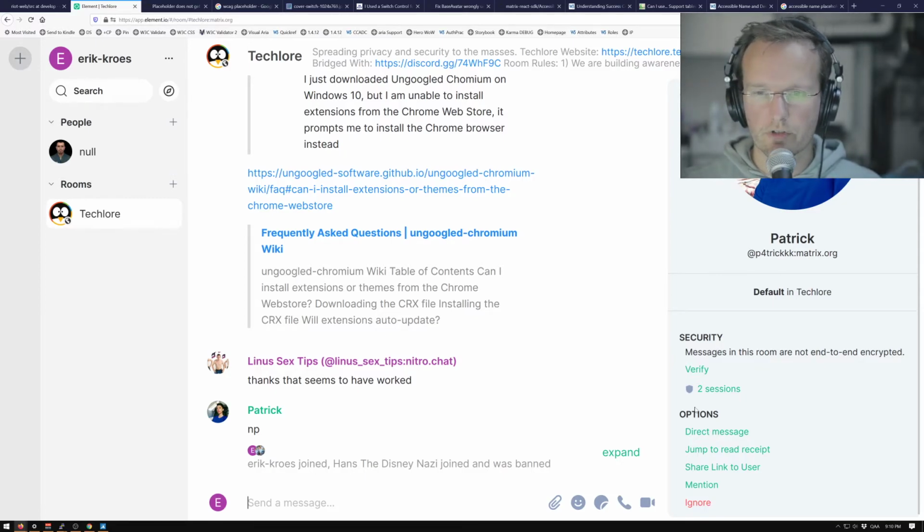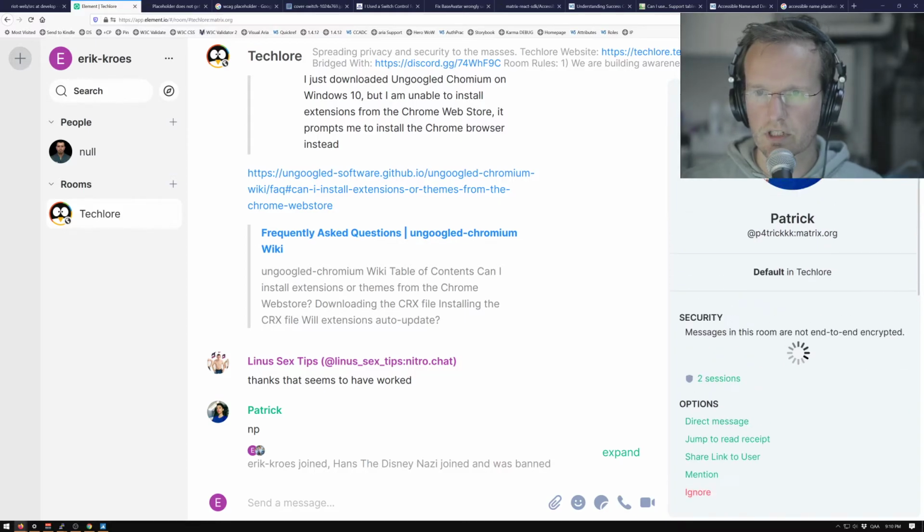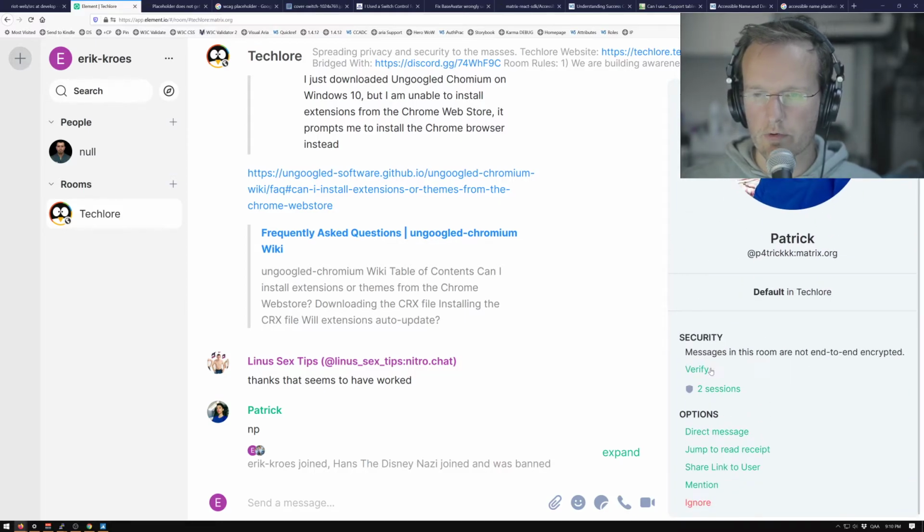But from an expectation point of view, you would rather see that it's clear if this is a link or a button. I mean, this one says 2 sessions. It even expands. And then verify, it starts some verification process. For me, this is all very cryptic. I don't know what to expect right here. So that's some design stuff.